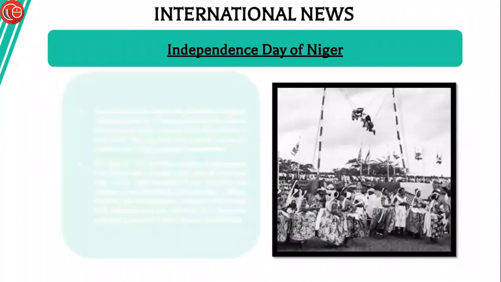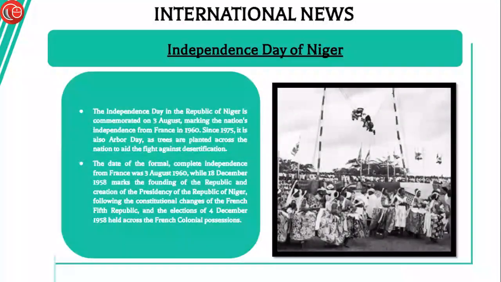Next update pertains to Niger Independence Day celebration. The Independence Day in the Republic of Niger is observed every year on 3rd of August, marking the nation's independence from France in 1960. Since 1975, it is also Arbor Day, as trees are planted across the nation to aid the country fight the concern of desertification.